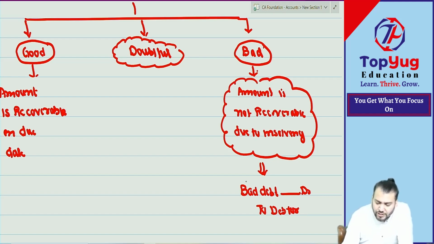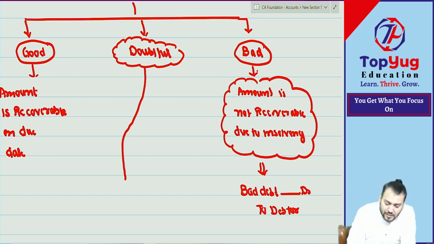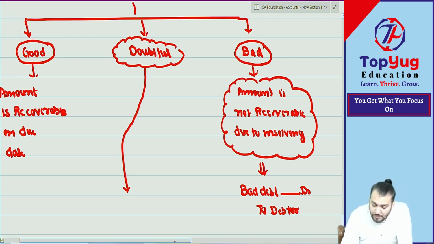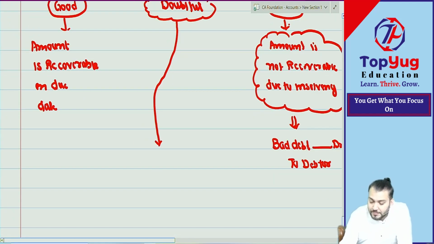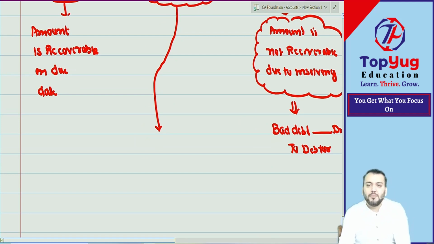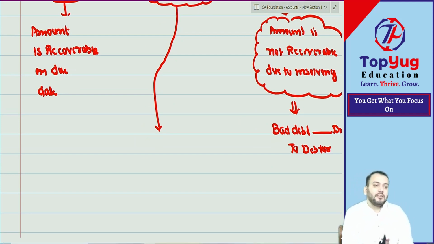But just try to understand what is doubtful debtor. Doubtful debtor means he is not insolvent, but he is not paying also. Suppose we have given 2 months time, 2 months expired. So we are calling every day.